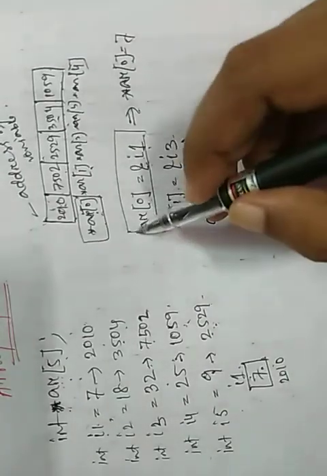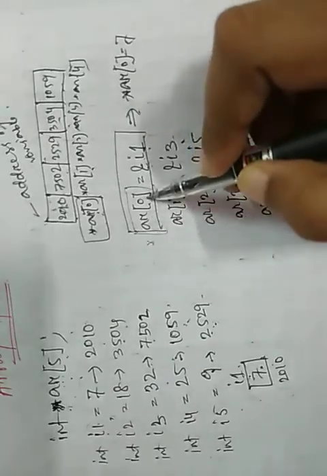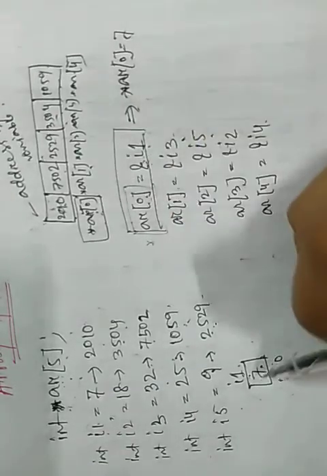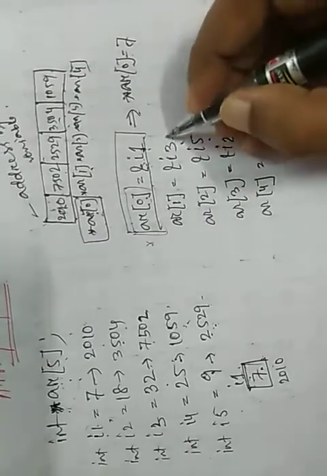We know that because it is a pointer variable, the star of a pointer variable gives the value stored at the address held in the pointer variable. So star AR[0] is 7.